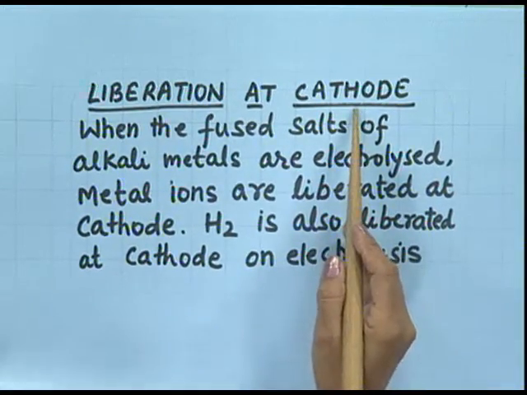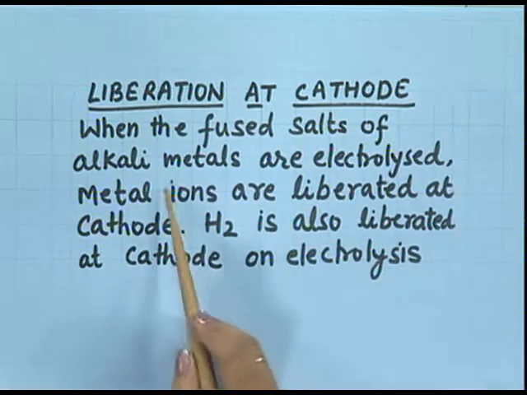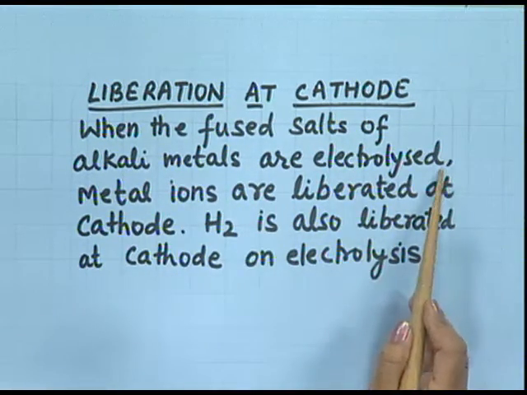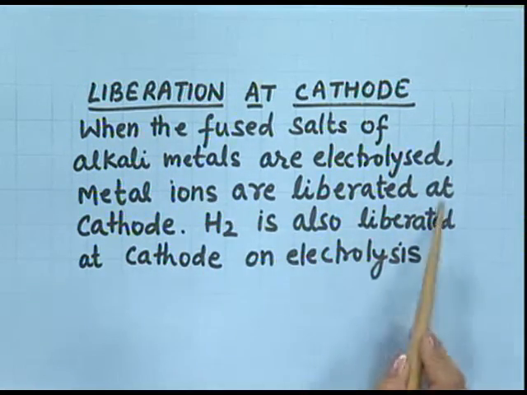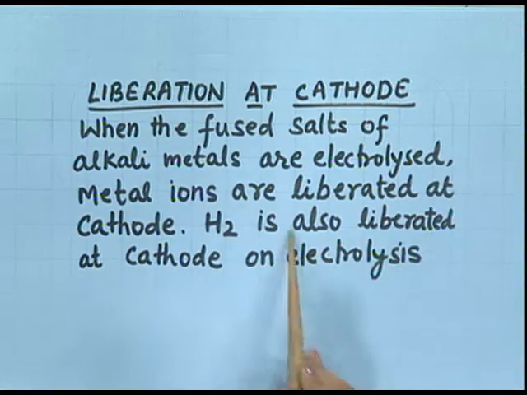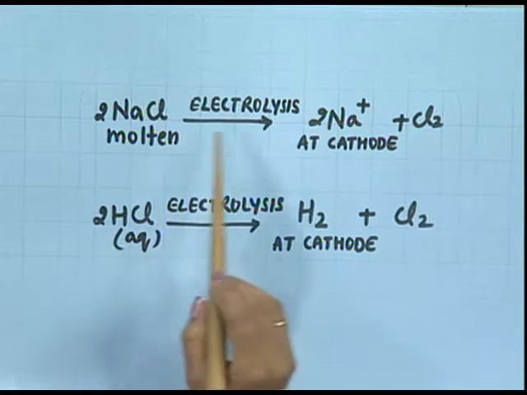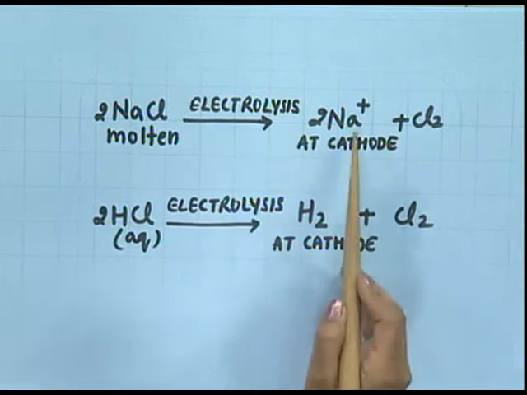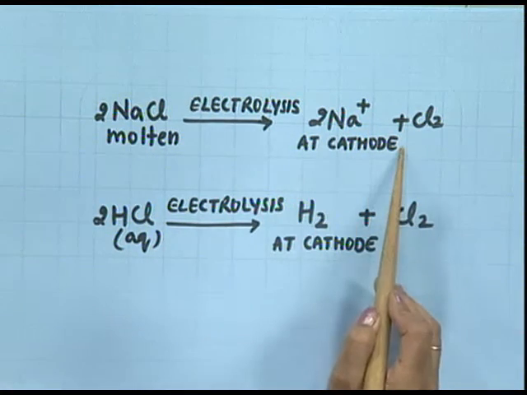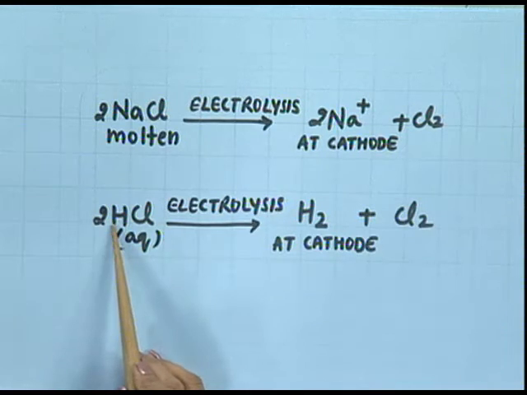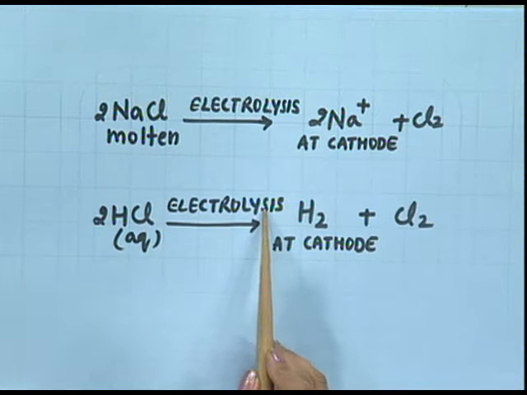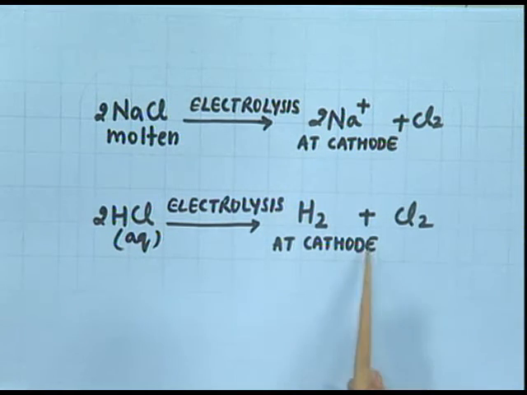Liberation at cathode. When the fused salt of alkali metals is electrolyzed, metal ions are liberated at cathode. Hydrogen is also liberated at cathode on electrolysis. Let's see the equations. Molten salt of sodium, that is sodium chloride, on electrolysis produces sodium at cathode. Similarly, hydrogen chloride on electrolysis produces hydrogen at cathode.